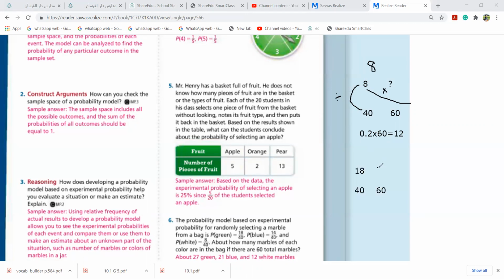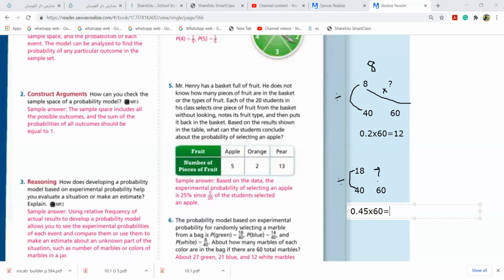Yes, Noor, how will you solve this? 18 out of 40. So out of 60, how much? What are you going to do? This you will divide. 18 divided by 40, I get 0.45. And then you multiply by 60.